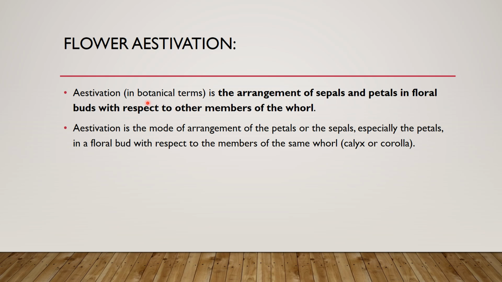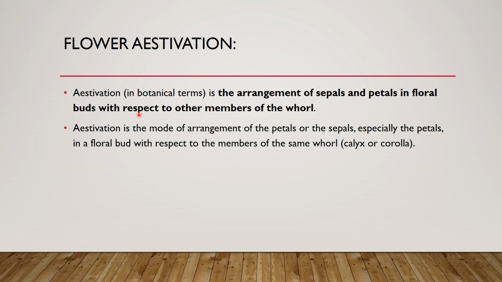Aestivation in botanical terms is the arrangement of sepals and petals in floral buds with respect to the other members of the whorl.